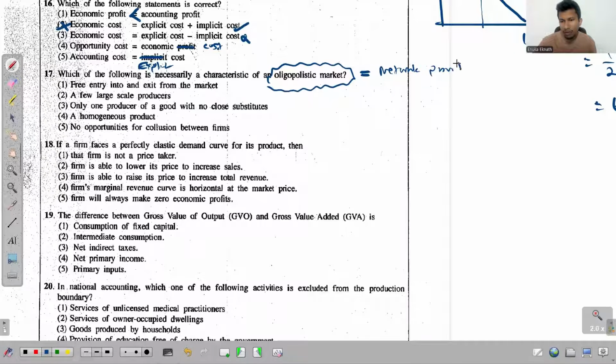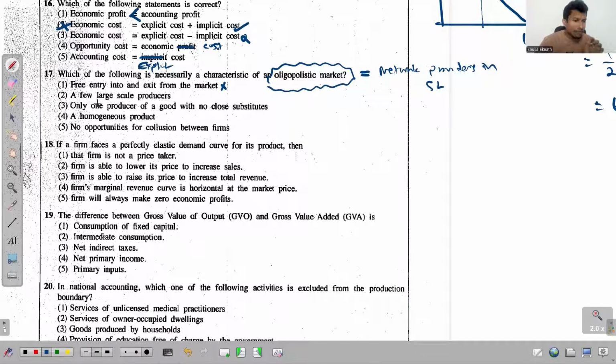Network providers in Sri Lanka. Okay, so think about the network providers in Sri Lanka when you think about the correct answer. First one says pre-entry into and exit from the market. No, in that given industry, we have barriers to entry and barriers to exit. So that is not the answer then.